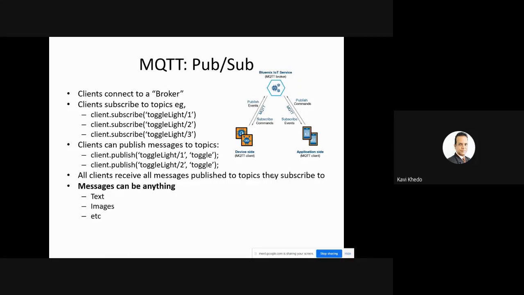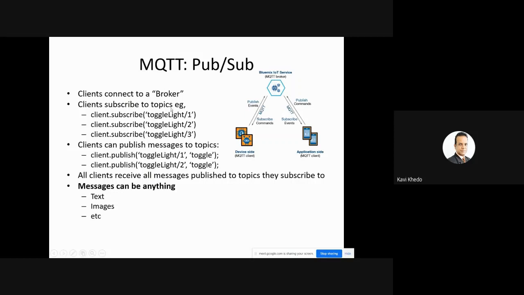This more or less I've already explained, but this is an example. Yeah, this is a scenario. Have a look at this scenario where you have a Bluemix IoT service. Bluemix is an IBM product. You have a device here, device side, which can be a switch, for example, and you have an application here, which can be a mobile application. You want to send a message to switch on a light or whatever. So the switch acts as a client to the broker, and the mobile application as a client to the broker. You see here, clients connect to a broker. So both clients connect to the broker.